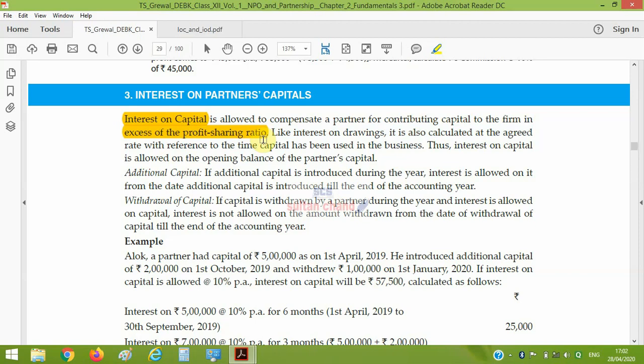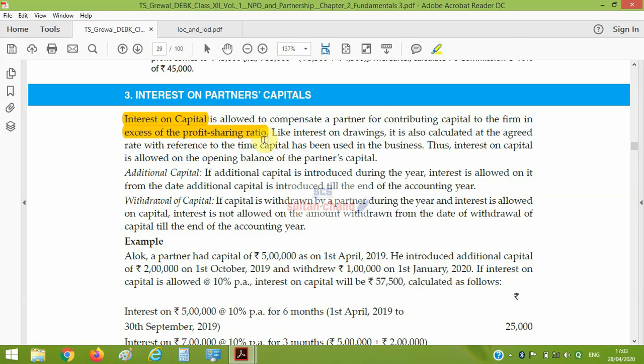For example, there are two partners, X and Y, whose capital at the beginning of the year is 5 lakh and 5 lakh. X has initial capital of 5 lakh and Y also has capital of 5 lakh. Both have equal share, 1:1. After 6 months, X introduced further capital of rupees 2 lakh to the firm. So after 6 months, the capital of X will be 7 lakh. Whereas at the same time, Y withdraws rupees 1 lakh from his capital. So after 6 months, the capital of Y will be 4 lakh.